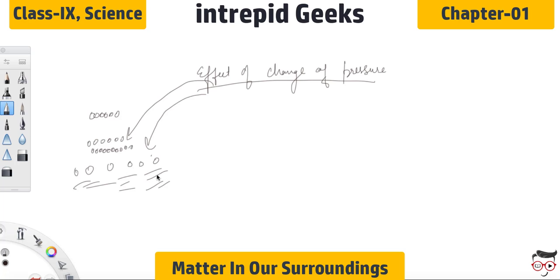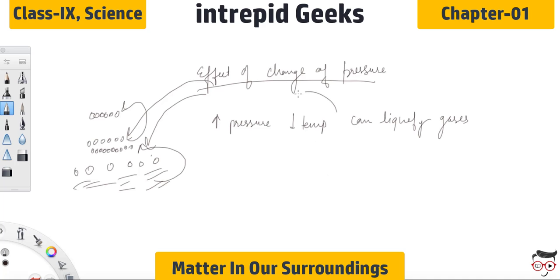So on compressing gas it can be turned into liquid, and compressing liquid it can be turned into solid. That is why we are studying the effect of change of pressure. Increasing the pressure and decreasing the temperature can liquefy gases, and this concept is used in liquefaction of gases.